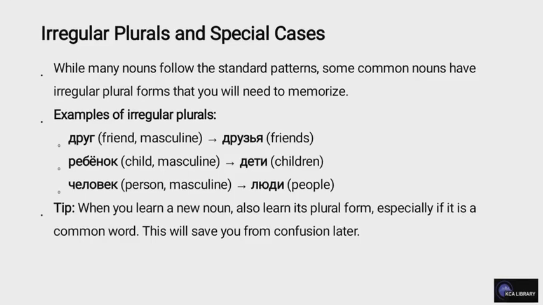Rebenok, child, masculine, becomes deti, children. Chelovek, person, masculine, becomes lyudi, people. Tip: when you learn a new noun, also learn its plural form, especially if it is a common word. This will save you from confusion later.